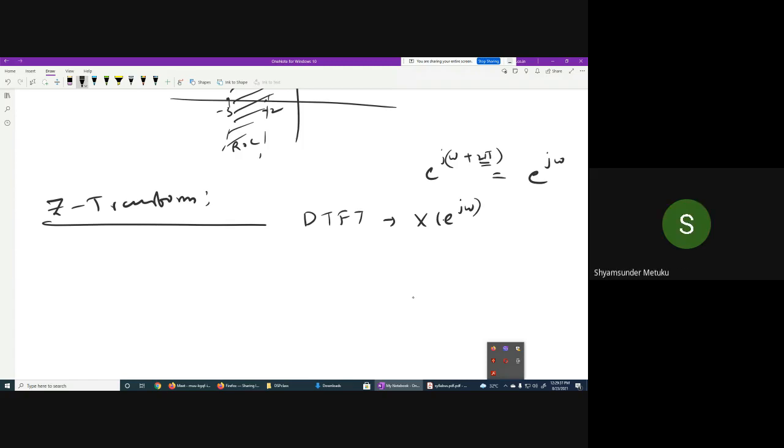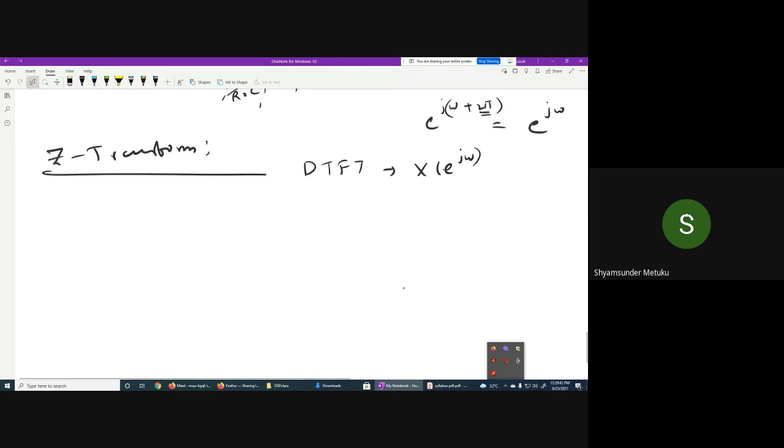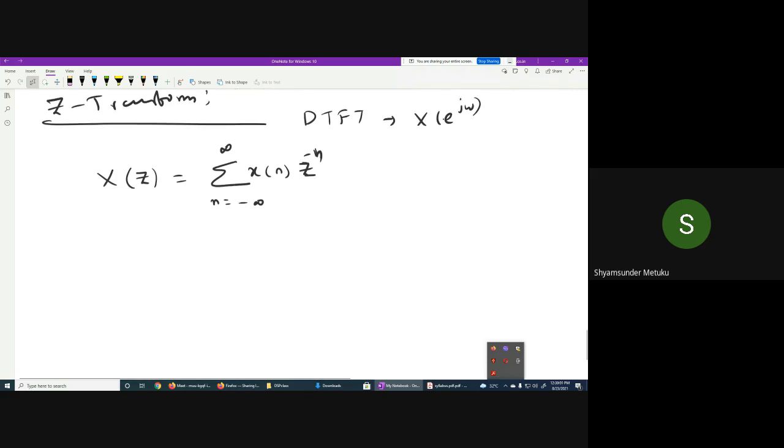Yes, sir. Now I'm trying to explain a new transform technique which is called the Z transform. Again, it is similar to Laplace only, but only for discrete time signals. Because the input is discrete, I must use a summation instead of an integration. X of z is the sum over n equal to minus infinity to infinity of x of n z power minus n. This is the formula to find the Z transform. Some examples I will explain. Because our subject is digital signal processing, we should lean more towards the Z transform side.